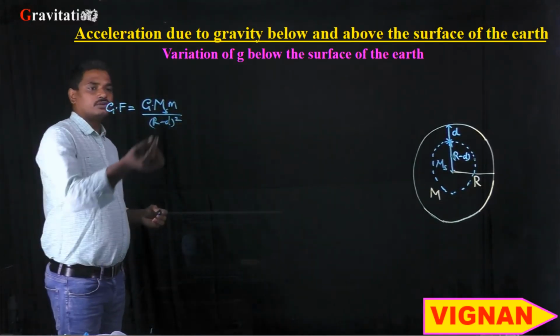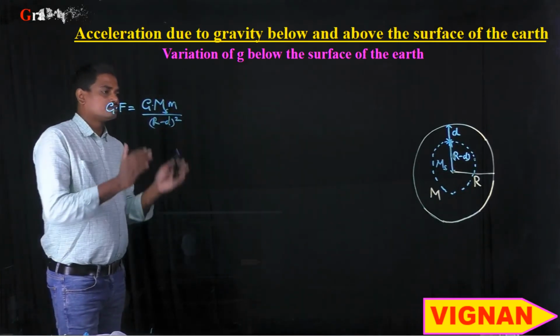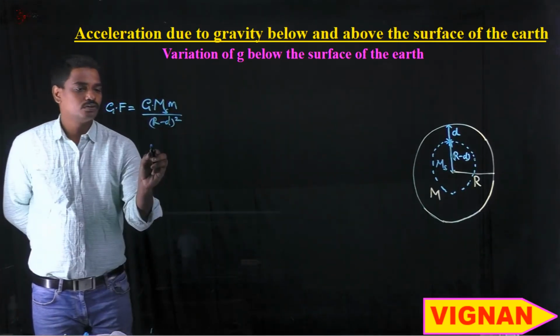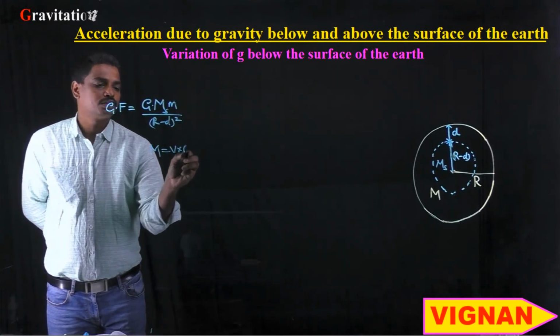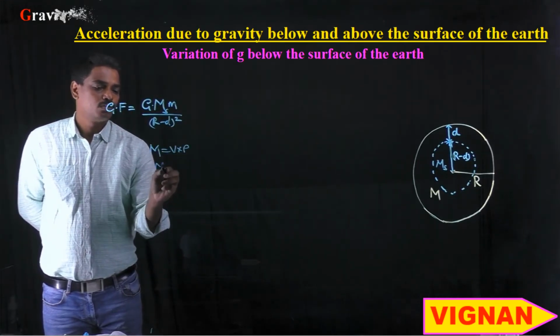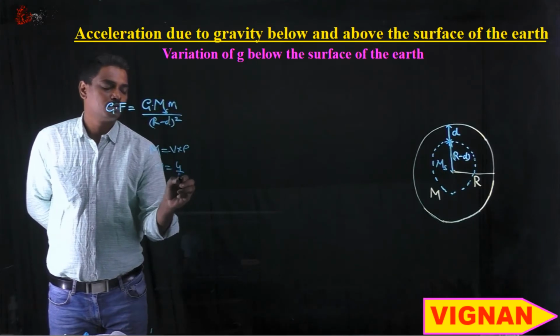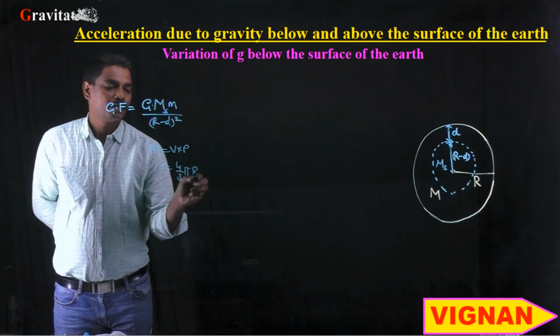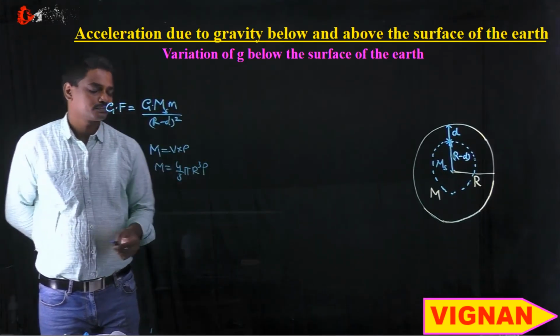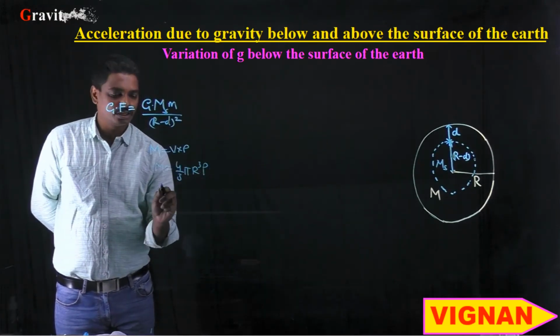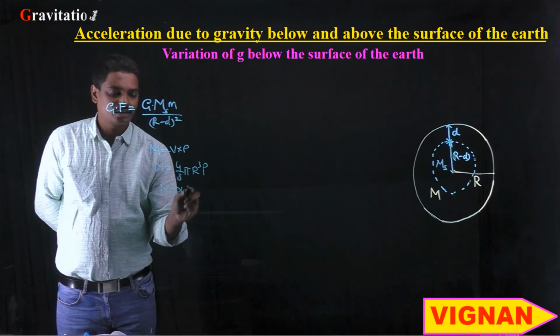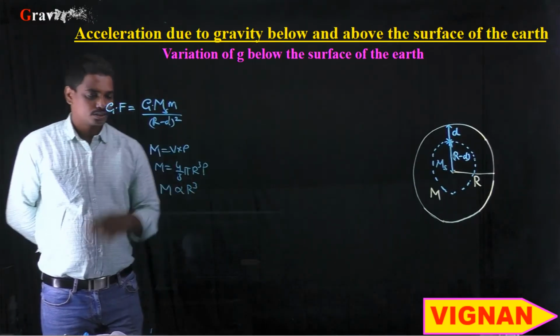We first need to calculate the shrunk mass. We know that mass is equal to volume into density rho. So mass, capital M, is equal to 4 by 3 pi r cube into rho. As 4 by 3 is constant, pi is constant, and rho is constant, this mass M is directly proportional to r cube.